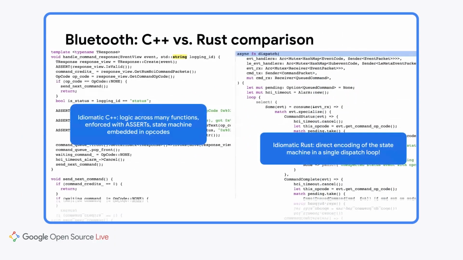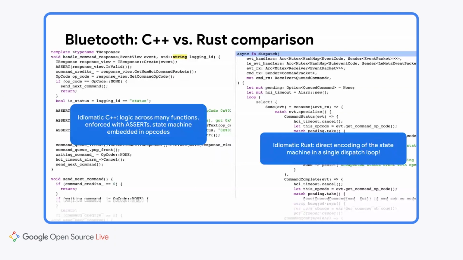The code on the left is the existing C++ code for the previous version of the Bluetooth stack. It's highly asynchronous, with handling many hardware events, timeouts, and software commands. It's a big pile of functions littered with asserts, state machines embedded in opcodes, and a bunch of unit tests you can't see off to the side. Understanding all of the interactions and the various machinery involves reasoning about that entire system in order to make any